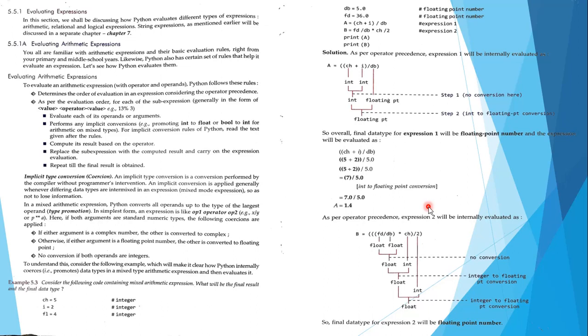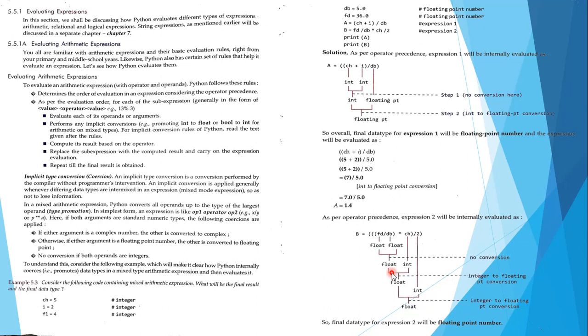Now let's move to our second expression, that is this one. Here we have b equals fd by db into ch by 2. Again fd has a float value; you can see fd has a decimal value, so it is a floating point. db is again a floating point, so fd by db will be solved first, and floating divided by floating gives you a floating number. Now the result of this floating number will be multiplied with this integer type.